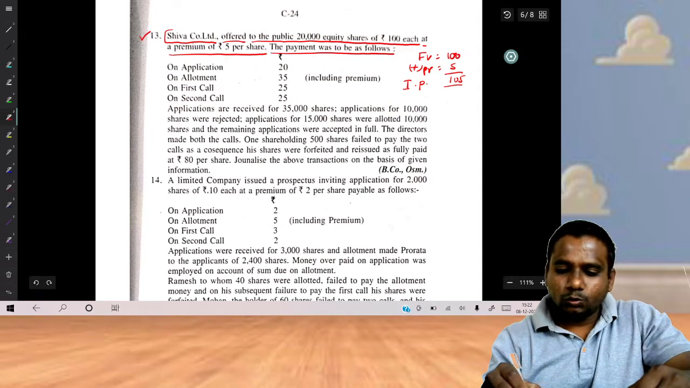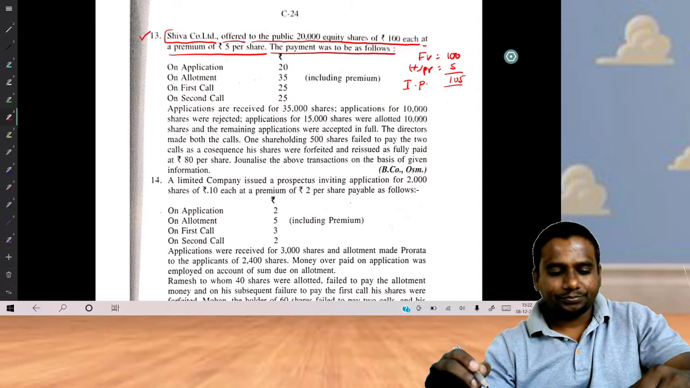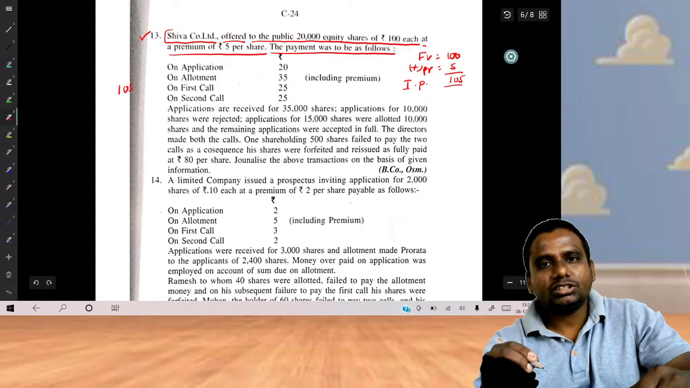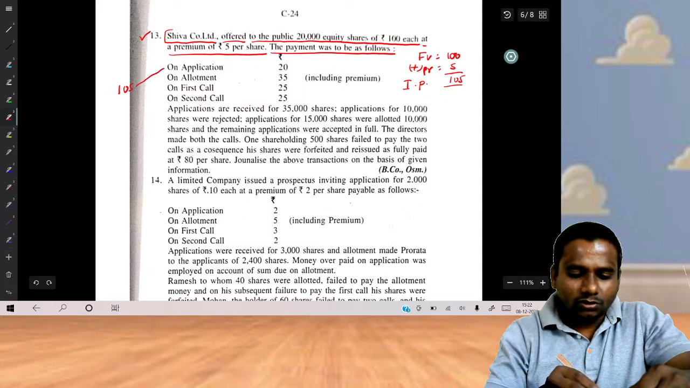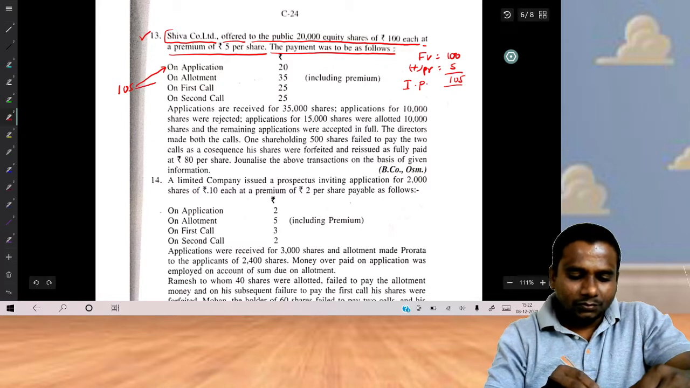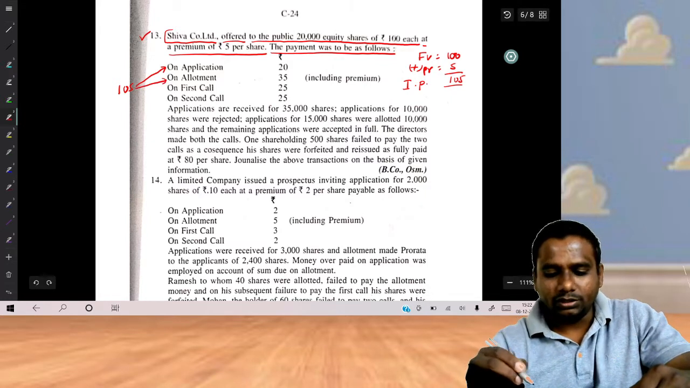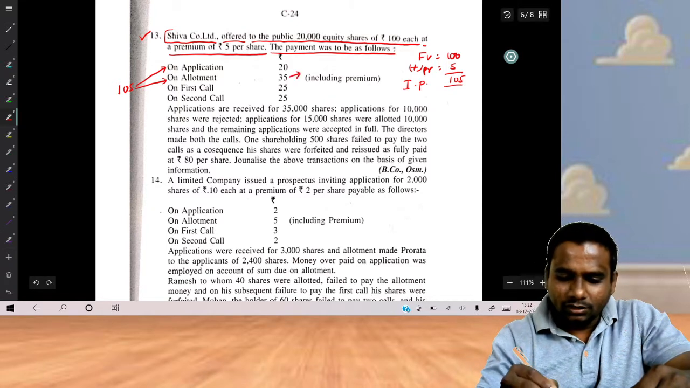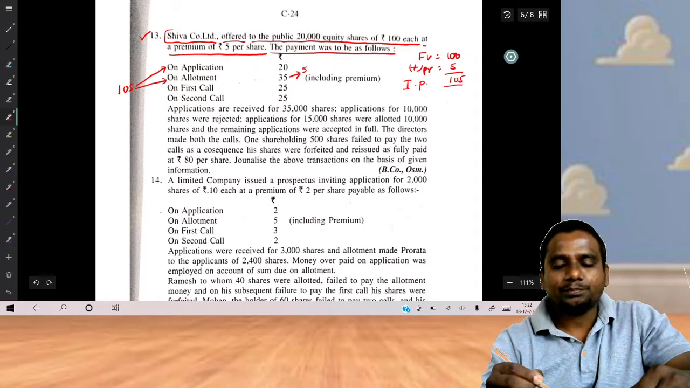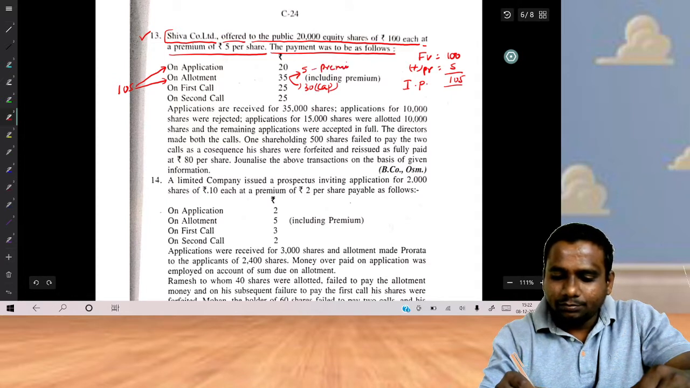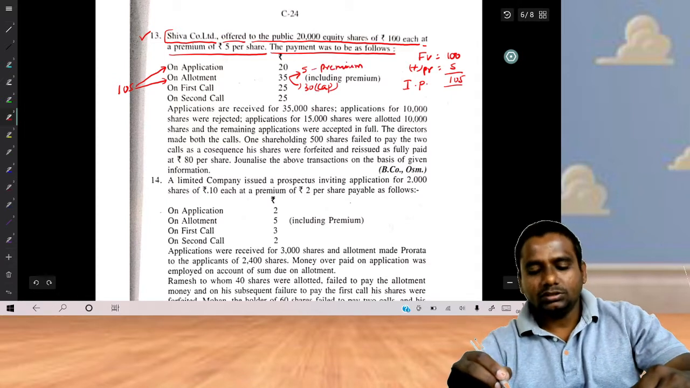The payment was to be as follows. So we have to receive total 105 from the shareholders. How are we receiving this 105 rupees? On application 20 rupees, on allotment 35 rupees. This 35 rupees includes premium. So out of 35, how much is premium? 5. Remaining 30 rupees is what? Capital. 5 rupees is premium, 30 rupees is capital.